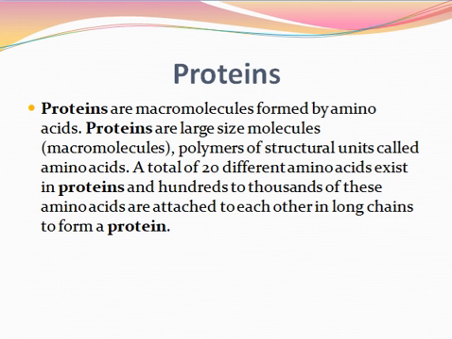A total of 20 different amino acids exist in proteins, and hundreds to thousands of these amino acids are attached to each other in a long chain to form a protein. In brief, proteins are polymers, chain-like molecules produced by joining a number of small units of amino acids. That is the typical definition of proteins.